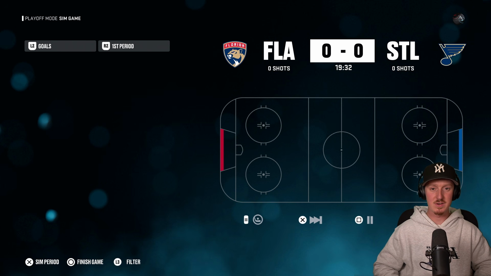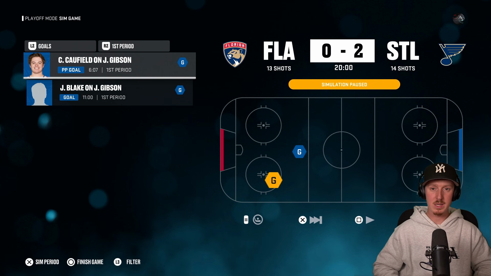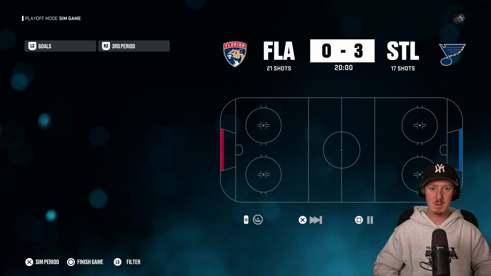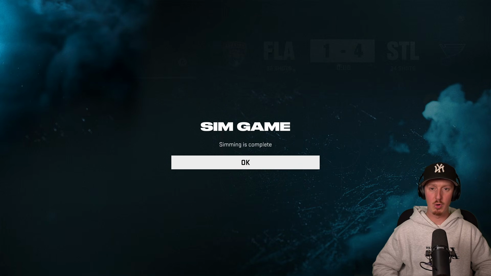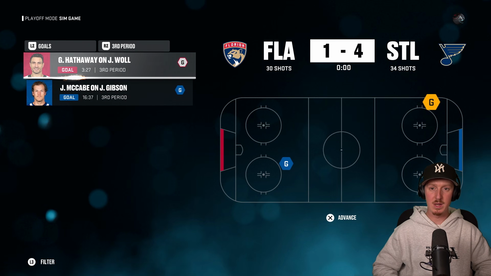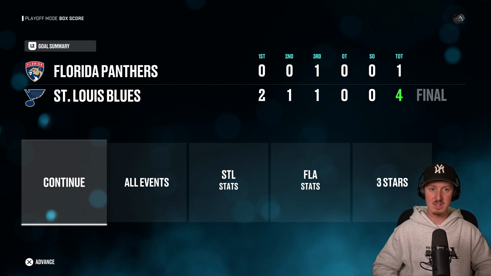So we got 2 solid American teams teaming up here. It's 10 states versus basically another 10 states. We have 20 states at battle here, but only one can win. Cole Caufield and Jackson Blake are picking up goals in the first period. Nick Schmaltz is picking up a goal in the second. Unless Florida scores pretty quick here, I'm going to assume they're going to be dropping this game. And yeah, with that Jake McCabe goal, this one's over. Garnet Hathaway is going to pick up 1 goal. But yeah, Florida's facing elimination already.